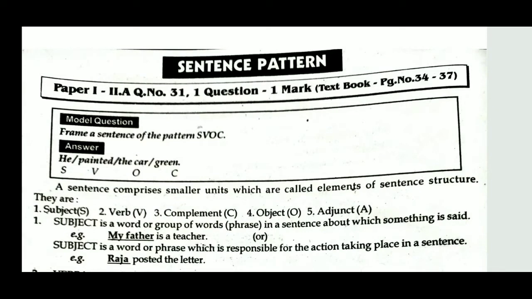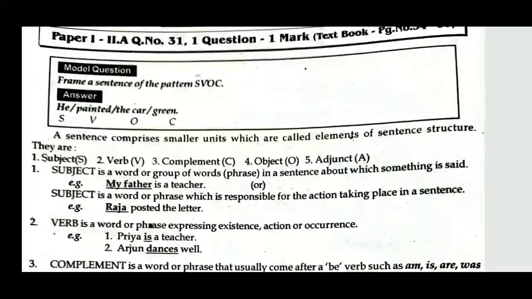There are two models. One is you will be asked to frame a sentence. Number two is you will be given a sentence in which you have to find out the pattern of the sentence. A sentence comprises smaller units which are called elements of sentence structure. What are the elements?